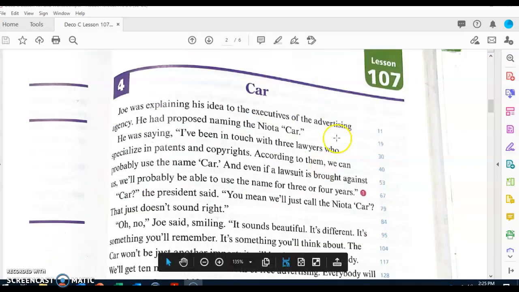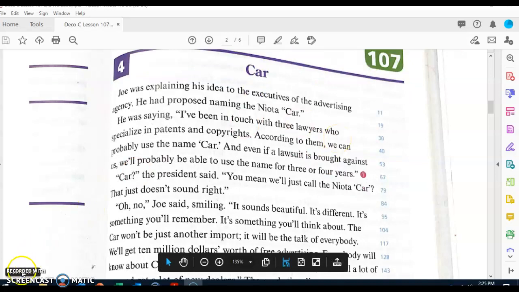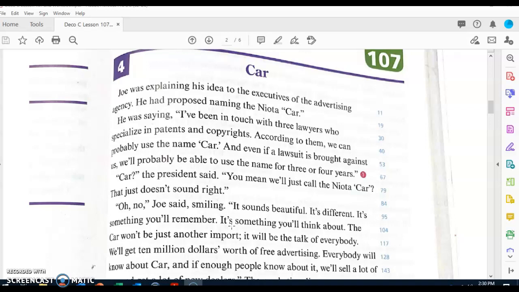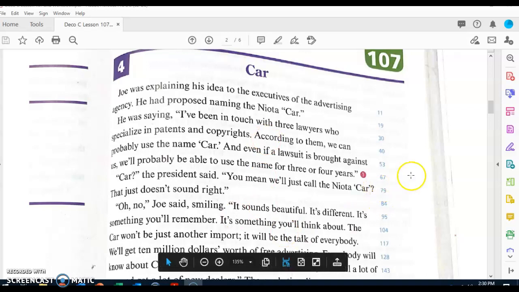Now let's go ahead and begin with part 4. We're going to read our story. So today's story is titled Car. Let's go ahead and begin reading. Please pay close attention and listen to the questions.